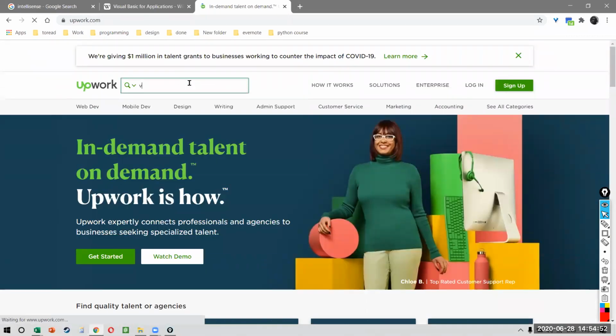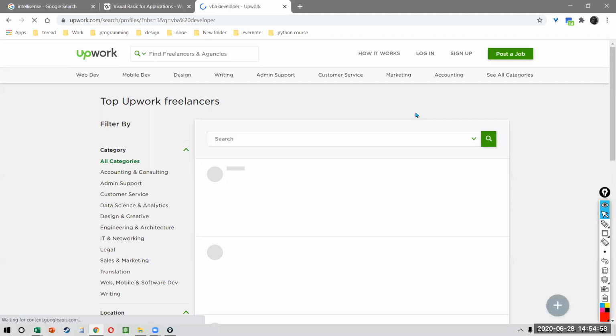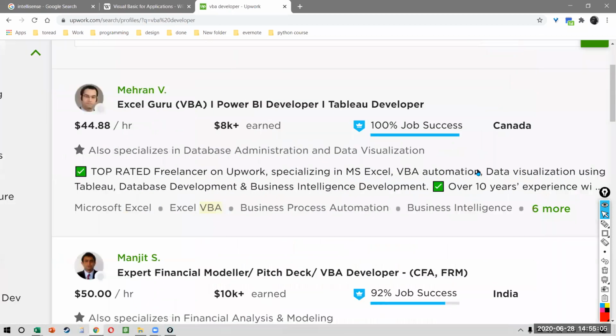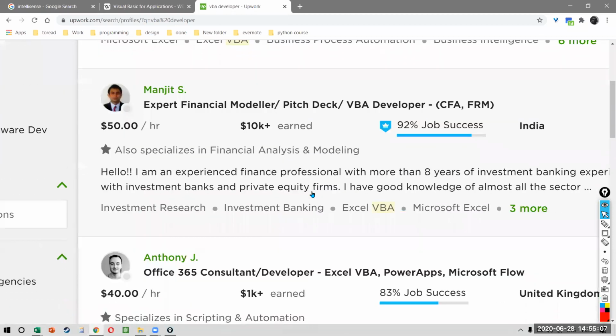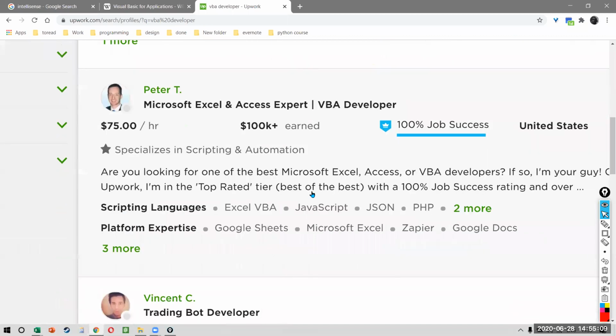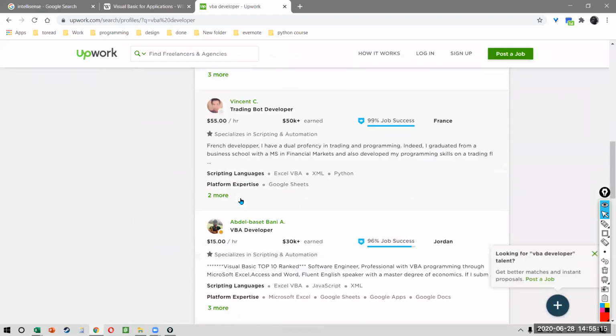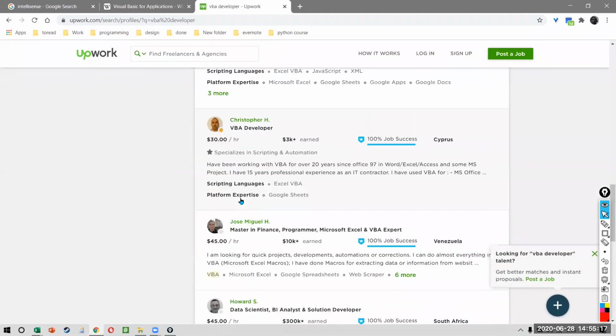And if I type VBA developer, do you see this? Do you see the number of people who are still working on VBA? Why do you think somebody will pay a person $75 an hour if you feel that it is not used or it is not needed, right?